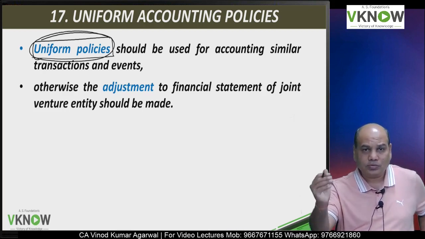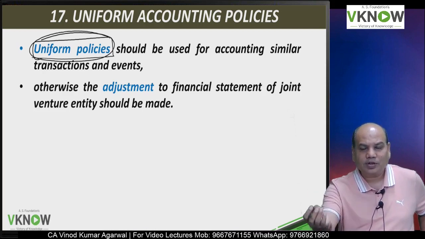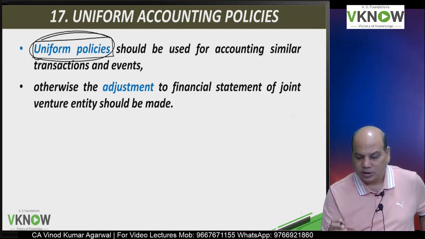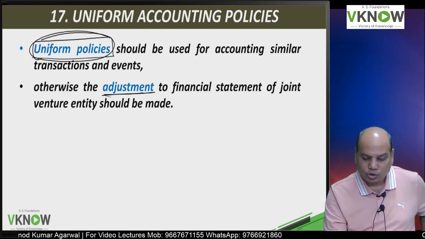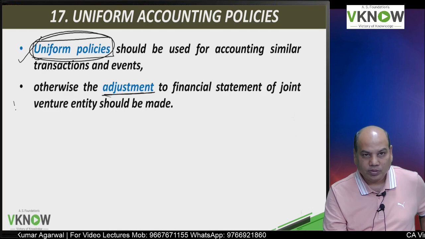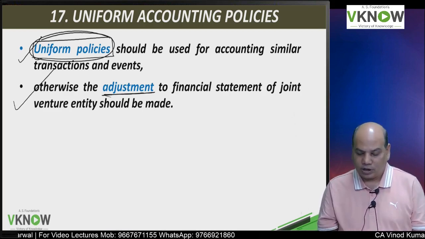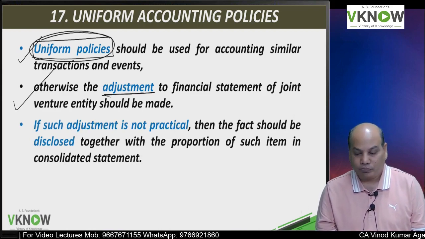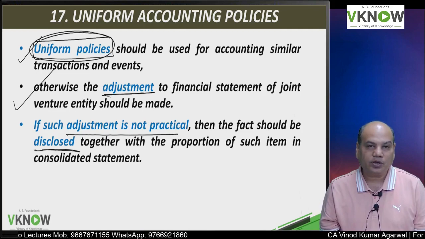So ask your jointly controlled entity to please prepare financial statements as per our policy, but that may not be possible. Then the standard says if you can't follow the same policy, make adjustment for those items where different accounting policies were followed. If adjustment is also not possible, then give disclosure.